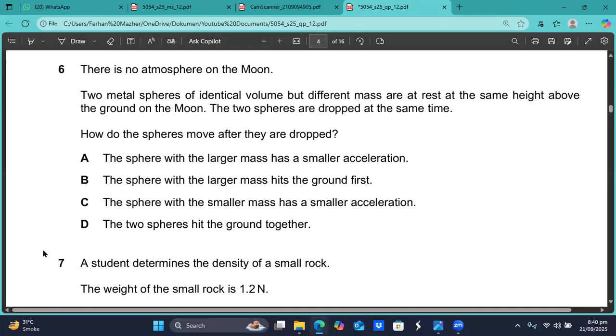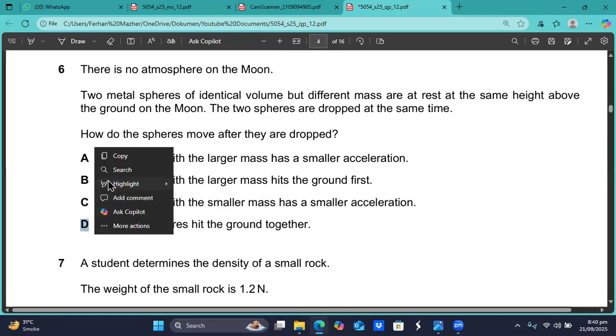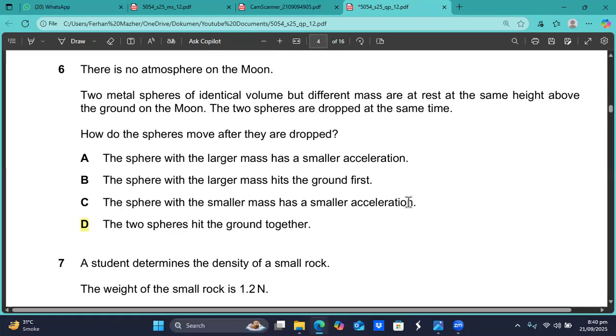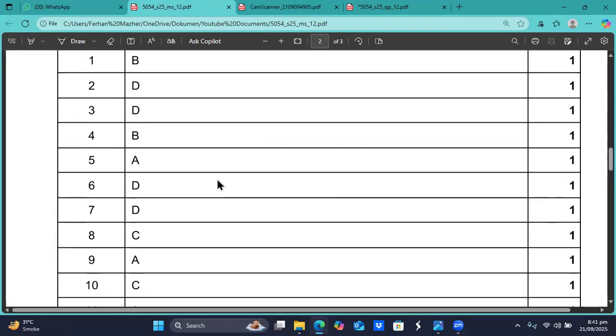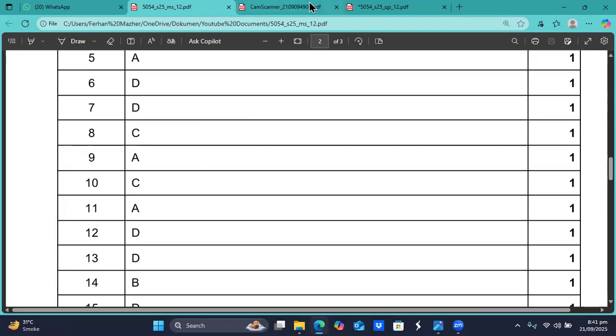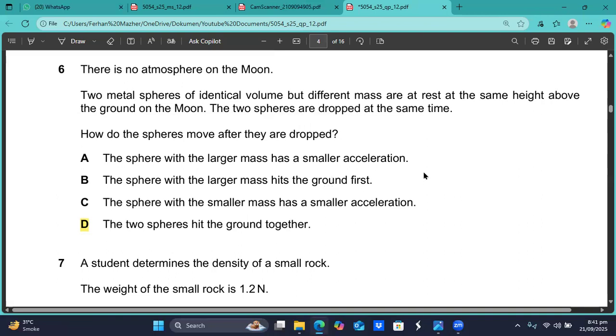Question number 6, I think the two spheres hit the ground together. I think D is the right option. Option A, the sphere with the larger mass has a smaller acceleration, that's wrong. The sphere with the larger mass hits the ground first? No. In the absence of air resistance, this does not happen. The sphere with the smaller mass has a smaller acceleration, that is also wrong. They both will have the same acceleration. So we think question number 6, D is the right option, sir.